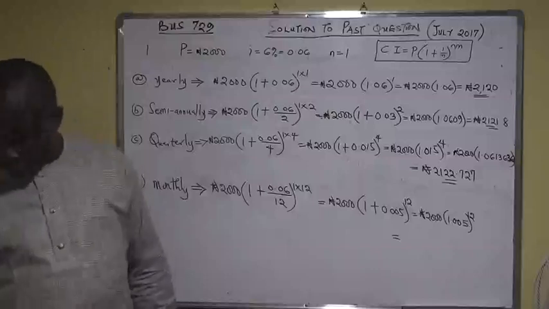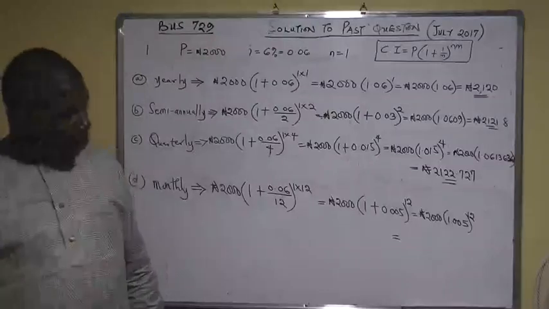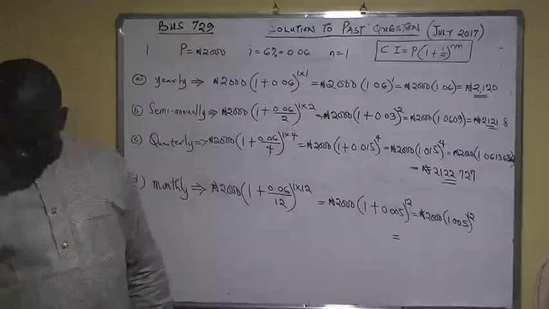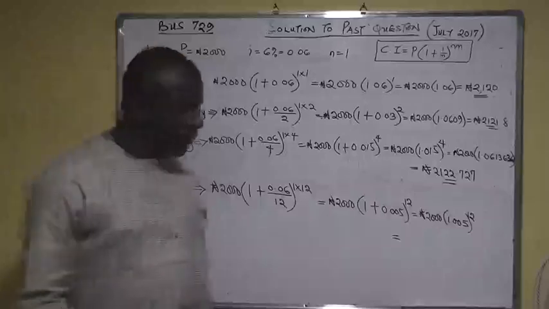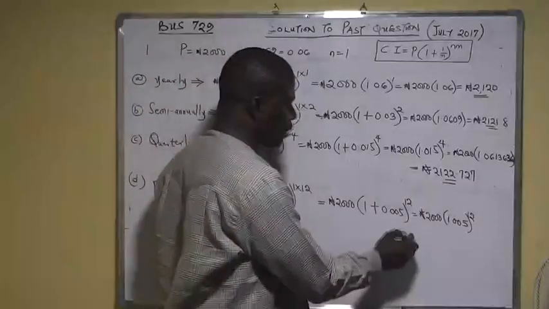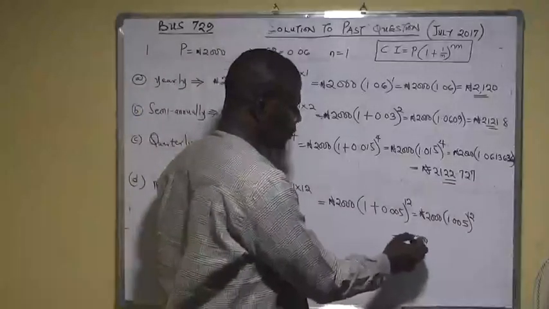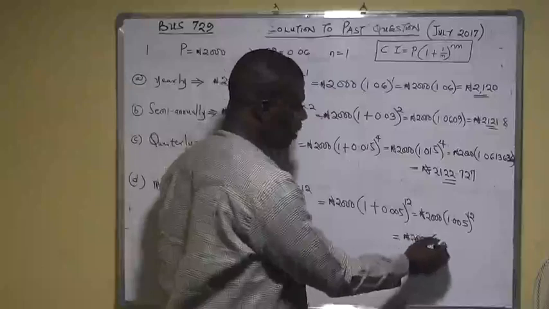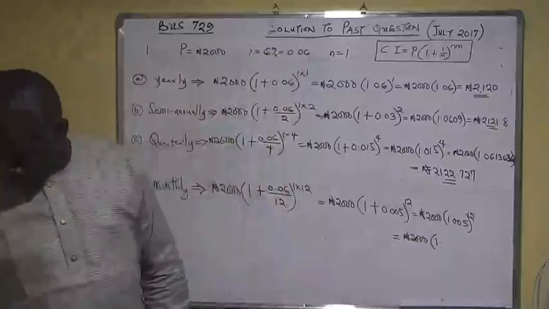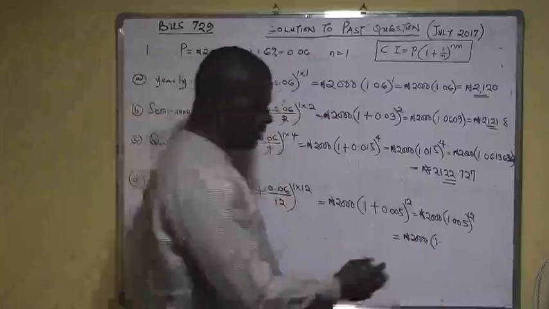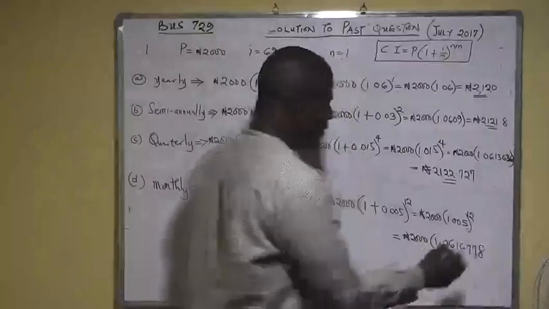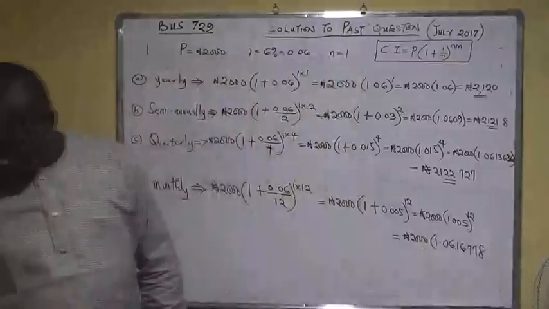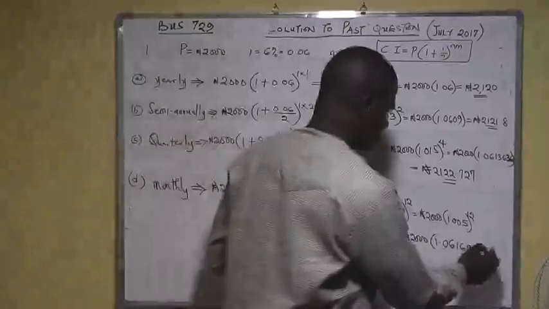From my own calculator here, 1.005 raised to power 12 will give me 1.0616778. So this will be 2000 into 1.0616778.